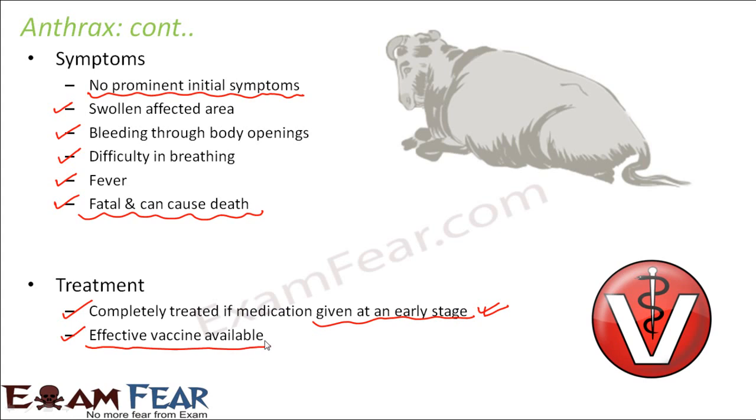When you give an animal a vaccine against anthrax, whenever the bacteria Bacillus anthracis tries to attack the body, the antibodies will fight against it and the animal will not get the disease. So the vaccine helps in its prevention.